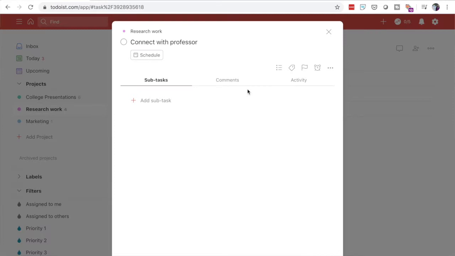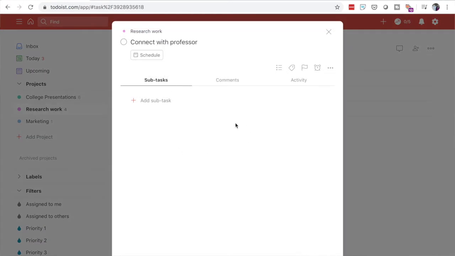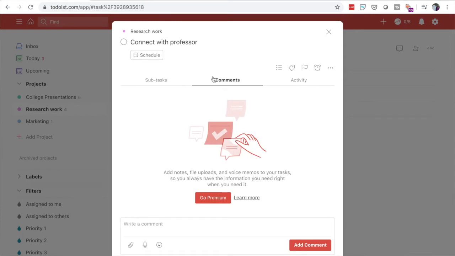So I've already made a project for us that we can look at. The first one is Connect with Professor. And in this we can add subtasks as well. So you can go ahead and add if there are multiple things within that particular task. You can add a comment as well. This is, however, for the premium version. So if you want to add a comment, this goes as an upgrade. You can prioritize your tasks as well. So you can select if it's a P1, P2, P3. And you can go ahead and add reminders for it.